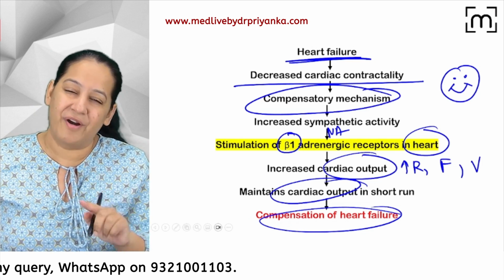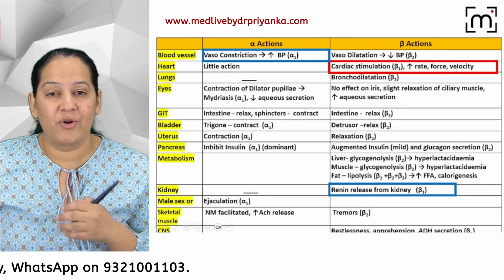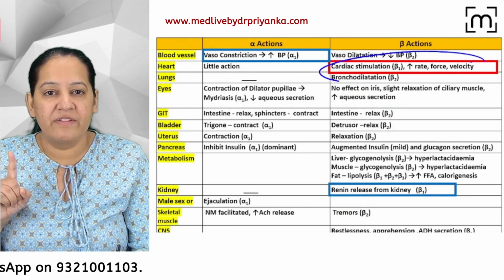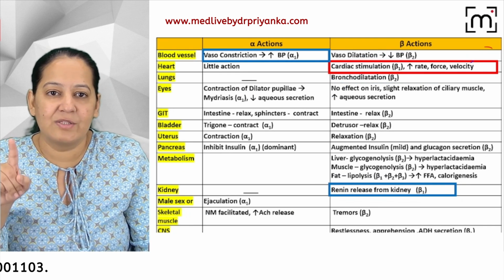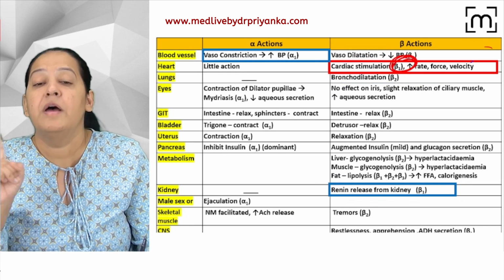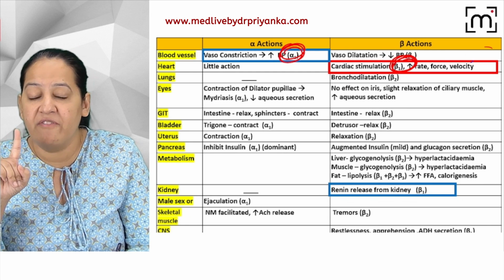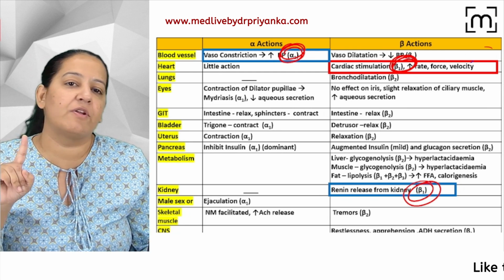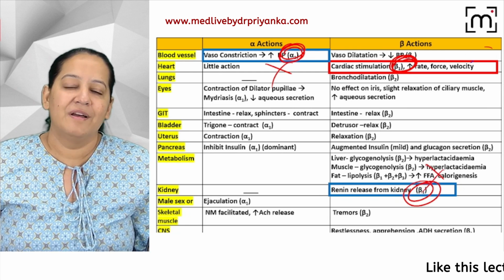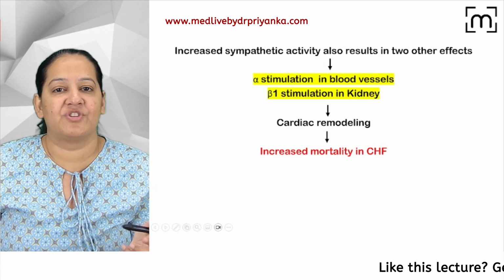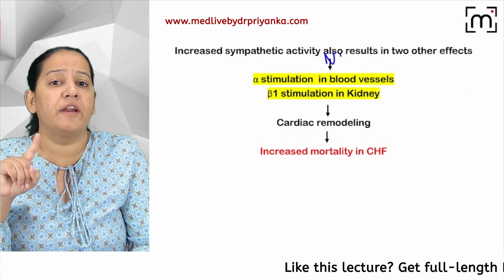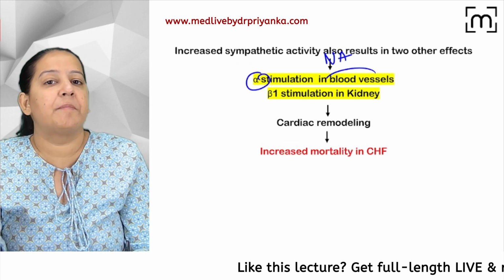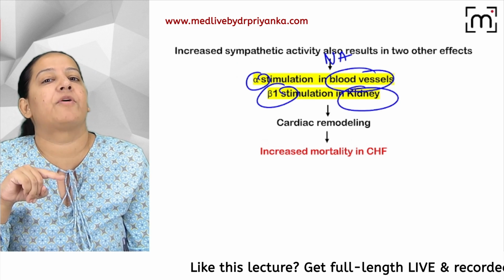We want this to happen. But two more things will happen that we do not want. Can you see this one? I have marked it with the red color. I want this to happen: the beta 1 receptor on the heart. But the alpha 1 receptor on the blood vessel and the beta 1 receptor on the kidney, I do not want this to happen. The blue ones, these two are bad compensation. When noradrenaline comes in the blood, this noradrenaline also binds with the alpha receptor on the blood vessel and the beta 1 receptor on the kidney.